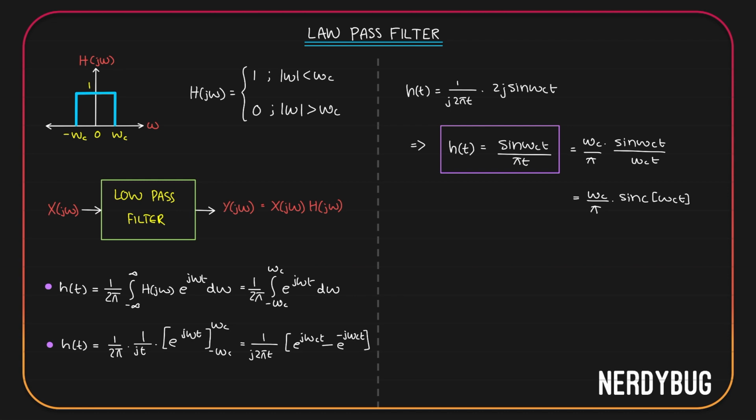So basically the impulse response is a sinc function. So on a graph it will look like this. It is a sinc function. It has its maximum value at t equal to 0. At t equal to 0, we get sinc of 0 and we know the value of sinc function when its argument is 0 is equal to 1. So we can say that at t equal to 0, h of t is going to be omega c divided by pi multiplied by sinc function of 0, which is 1. So its maximum magnitude at t equal to 0 is omega c divided by pi.